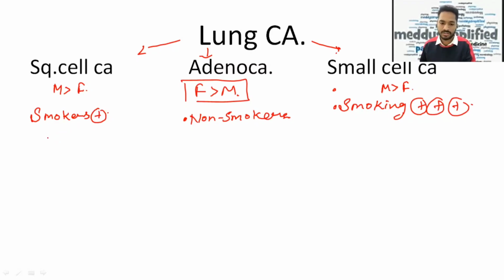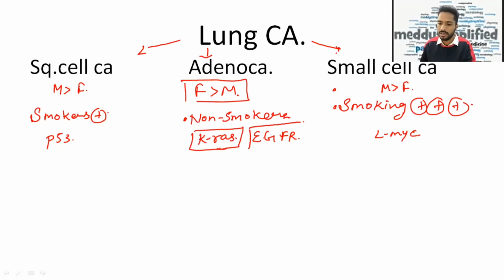Now it is associated with the P53 gene, and adeno is associated with KRAS and EGFR, whereas small cell carcinoma is associated with L-MYC. Now, an important thing to remember is that adenocarcinoma associated with KRAS has a poor prognosis, whereas the one associated with EGFR has a good prognosis. Okay, so these are a few things to remember.